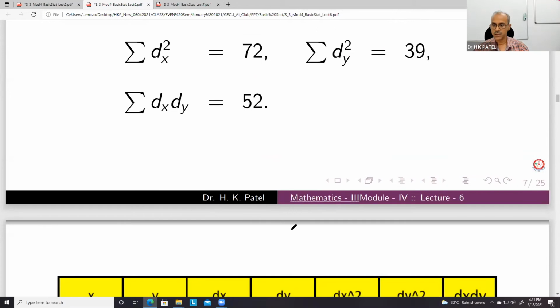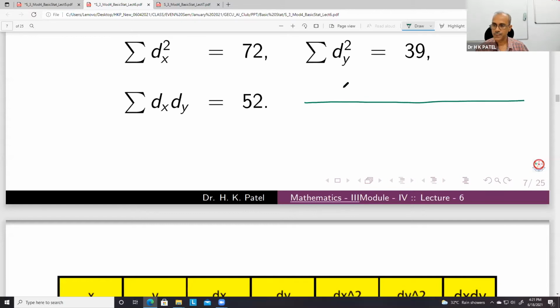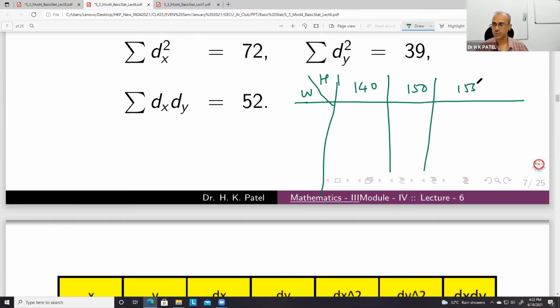Now bivariate frequency distribution, if you remember, it goes like this. For example, one way you can take height and the other way we can take weight. So say height is 140, 150, 155 like this, and here weight you can take say 55 kg, 65, 70, like this.